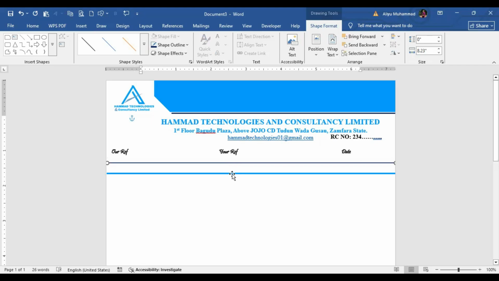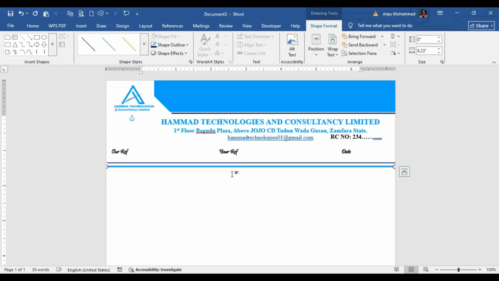So you can design your letterhead using any shapes. It's just idea. If you have the idea, you can just go ahead and design your letterhead, please.